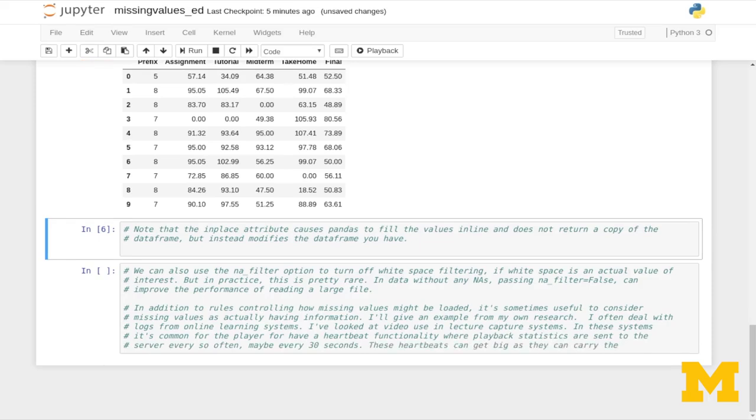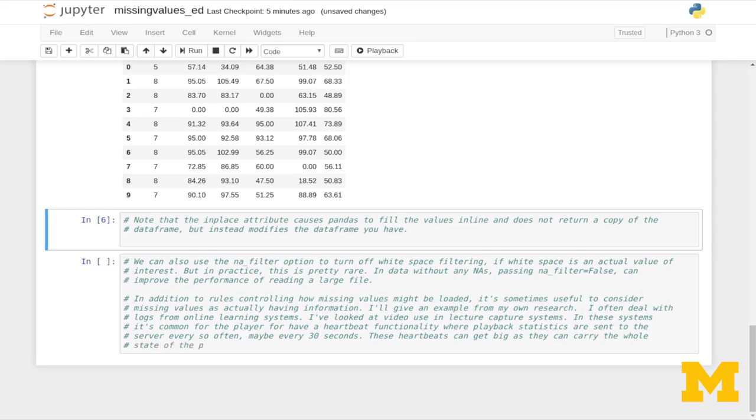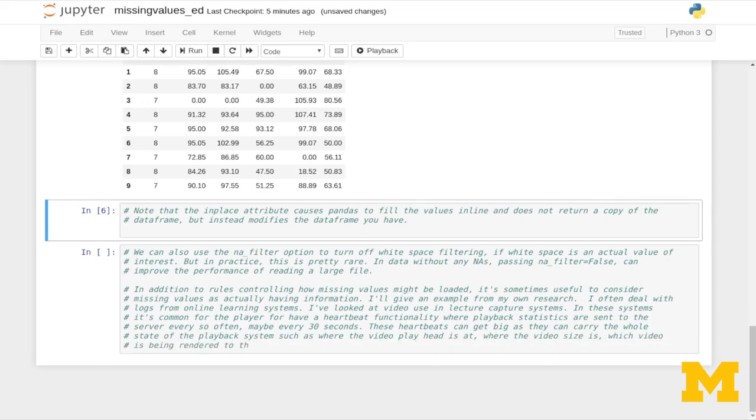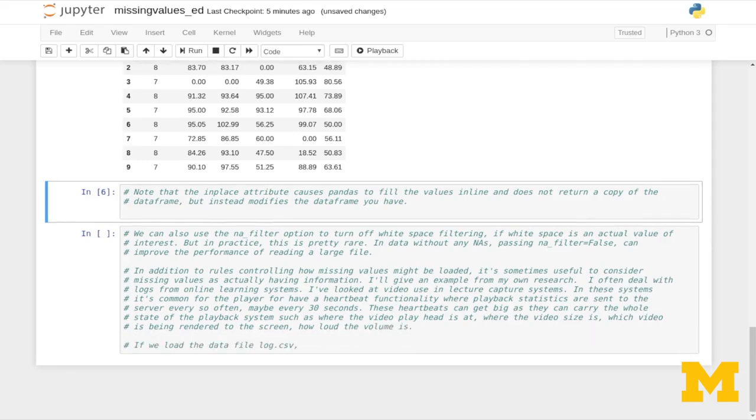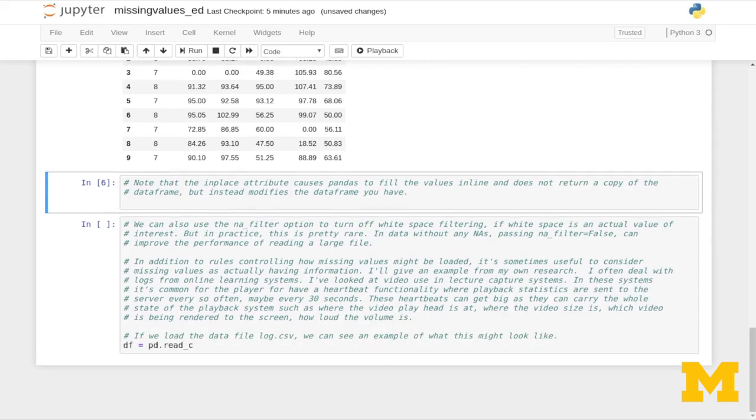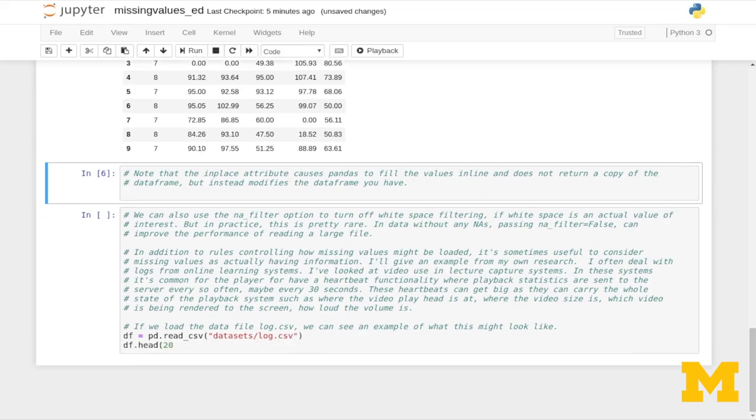These heartbeats can get big as they carry the whole state of the playback system, such as where the video playhead is at, what the video size is, where the video is being rendered to the screen, how loud the volume is, and so on. So if we load the data file log.csv, we can see an example of this. So df equals pd.read_csv, we'll bring in log.csv, and we'll take a look at the head.